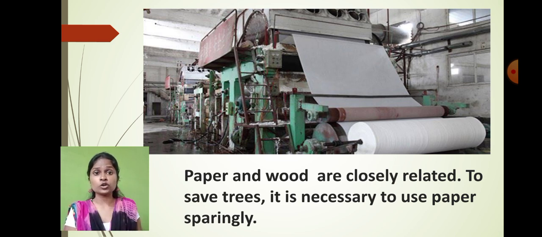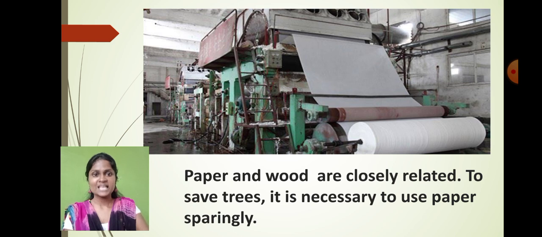If we waste a lot of paper, we use a lot of tissue paper, we use new books on a daily basis, then there are chances that we will have to cut down more and more trees. And if we cut down more and more trees, then what will happen? The trees are giving us the oxygen for respiration. So if we cut down the trees, then the oxygen level will go down and the pollution will increase. So to decrease the pollution, we have to save the trees. We don't have to cut them down. So we can use the paper, but in a limited way, only whenever it is necessary, not always.